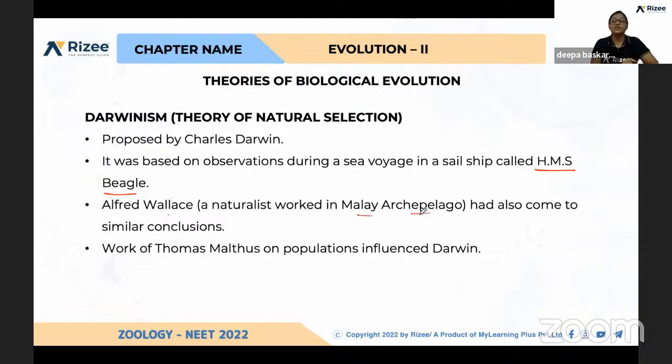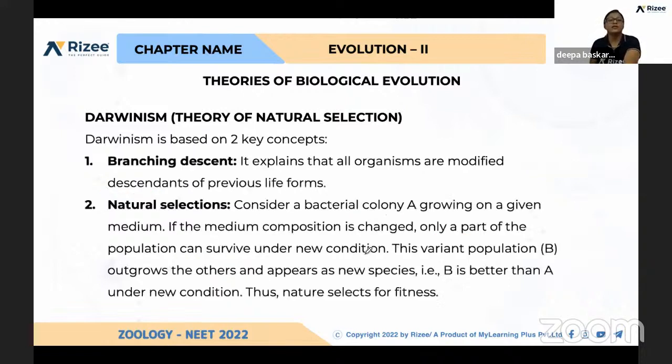It is in Asia, actually. Both gave similar conclusions at the same time. And Thomas Malthus also worked and he influenced Darwin's theory. Let us see what are their works.